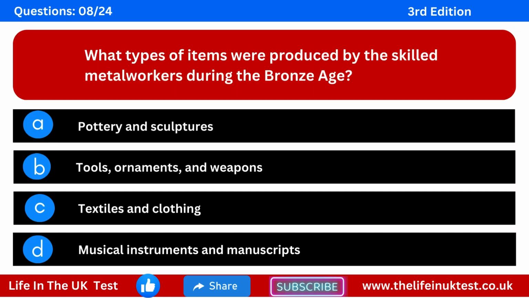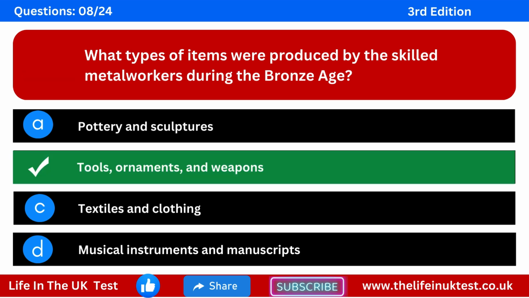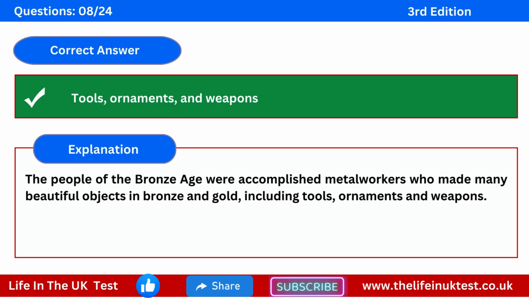What types of items were produced by the skilled metalworkers during the Bronze Age? Option A: pottery and sculptures. Option B: tools, ornaments and weapons. Option C: textiles and clothing. Option D: musical instruments and manuscripts. The correct answer is tools, ornaments and weapons.